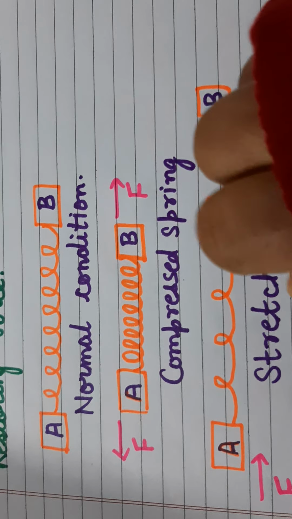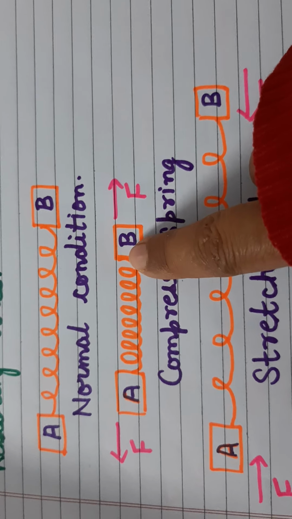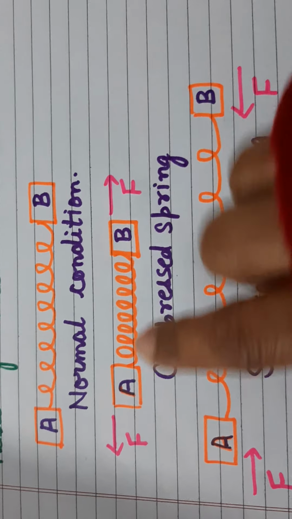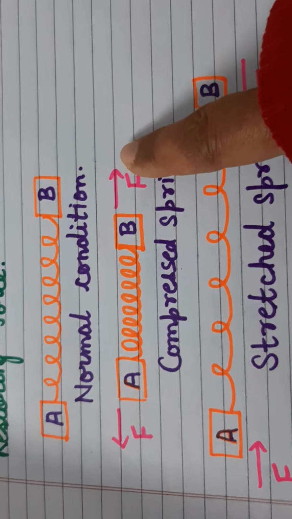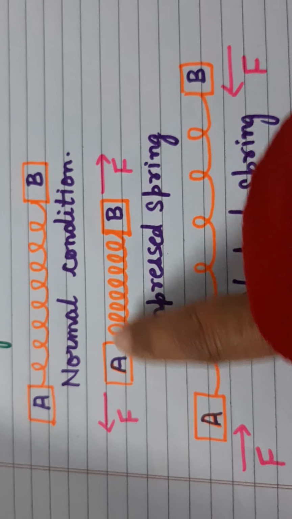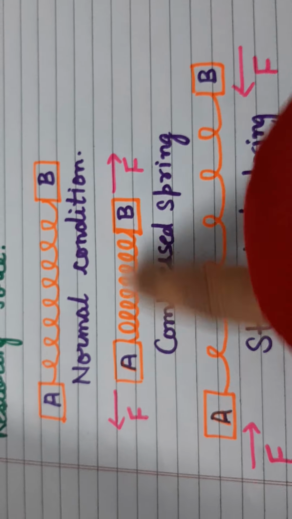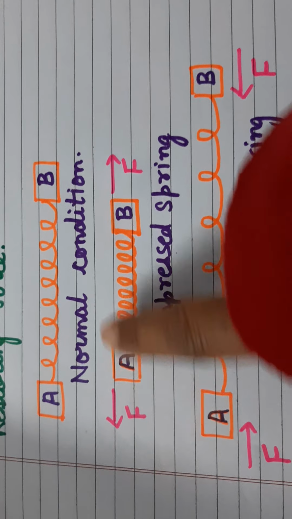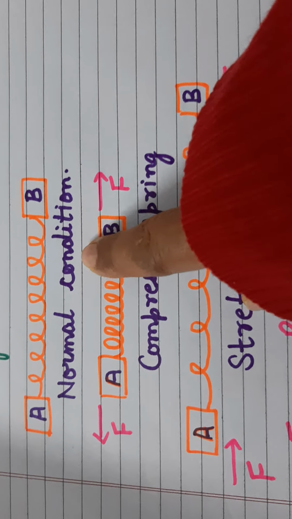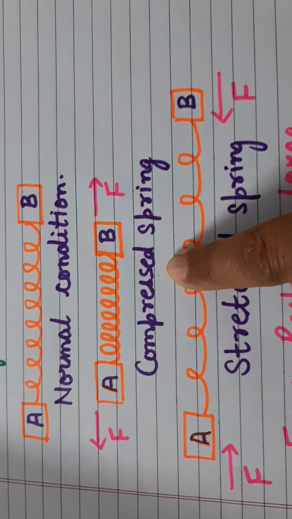When I compress the spring, what is going to happen? They are going to come closer. But when I release them, they're going to rebound back. So the force which is acting on the two ends of the blocks, which tries to bring them back to their normal condition, is nothing but the restoring force.